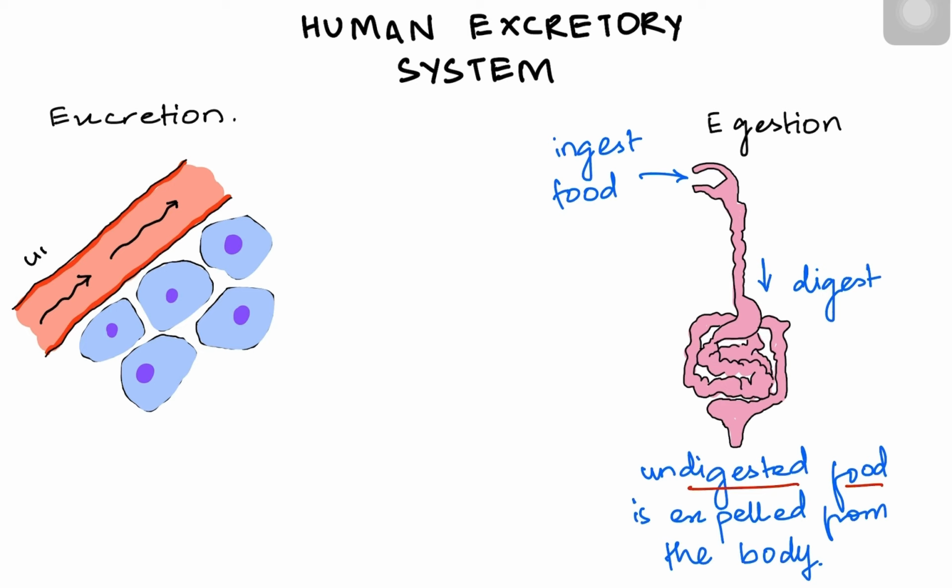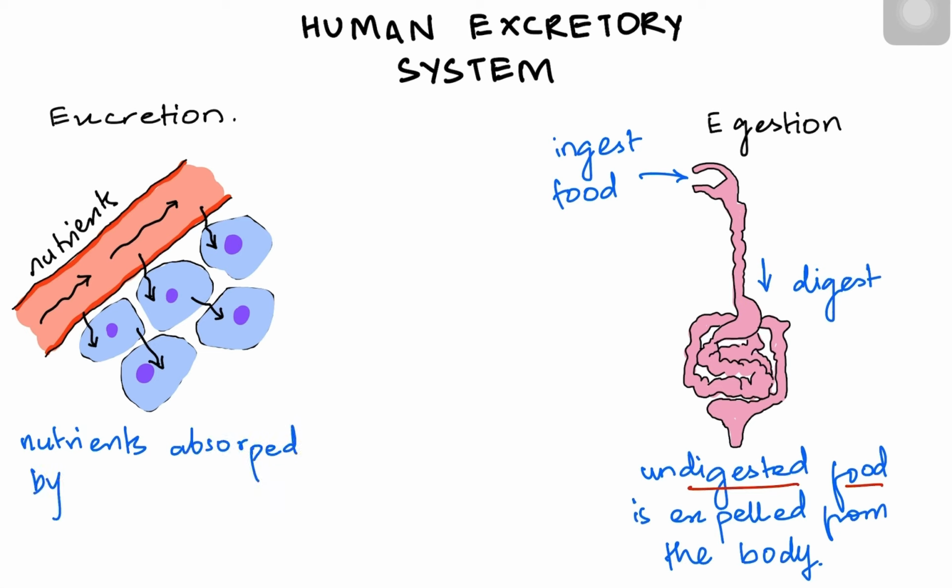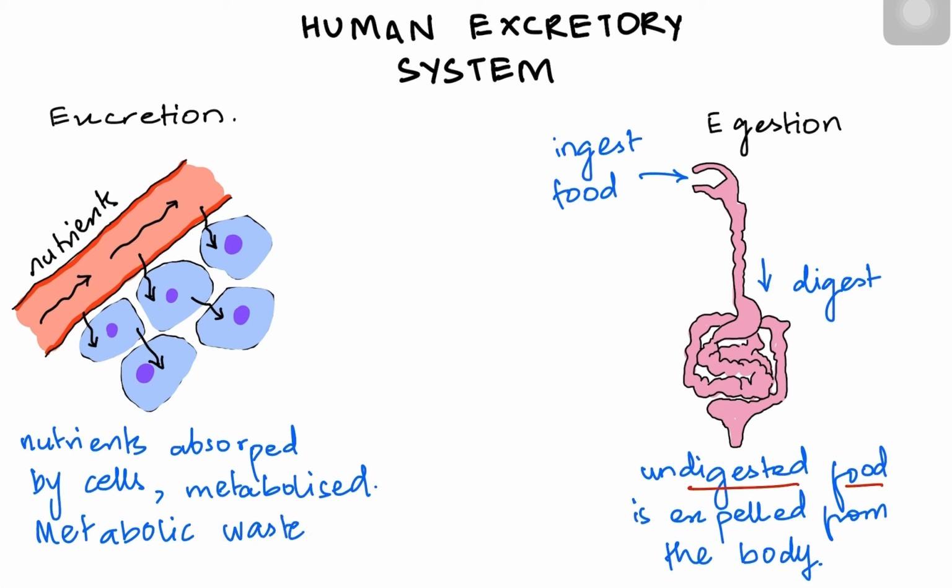Excretion is on a cellular level, when all the important nutrients went to the body cells through the blood circulation, and each cell performed its own chemical metabolic reactions. So nutrients were absorbed by the cells. They were useful, the body absorbed it, the cells absorbed it. The cells then later metabolized it. And then the metabolic waste, which is obviously toxic, is eliminated from the body.